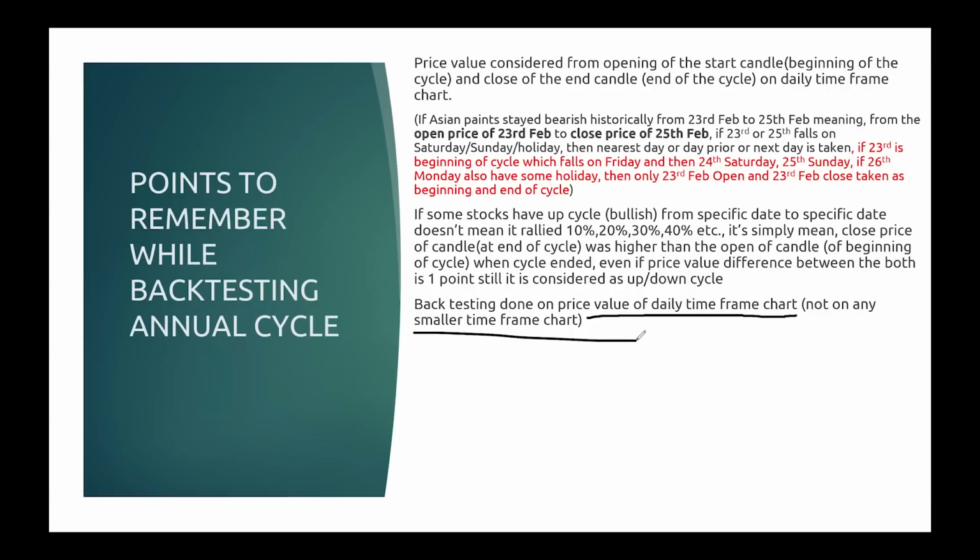The reason is that on a smaller time frame chart, for example a 5 minutes chart, the closing price you see is the closing price at 3:30 p.m. when the market closed. But when you go to the daily time frame chart, the price you see at the close is the closing price taken based on the last 30 minutes average price. That's why most of the time you see a small difference between the smaller time frame and the larger time frame. All my backtesting is done on the daily time frame chart. When you are doing backtesting, keep the daily time frame chart, not a smaller time frame chart.